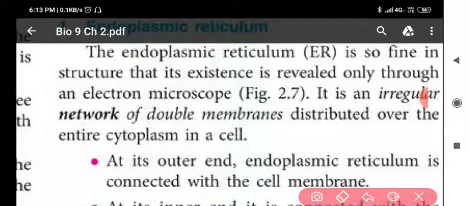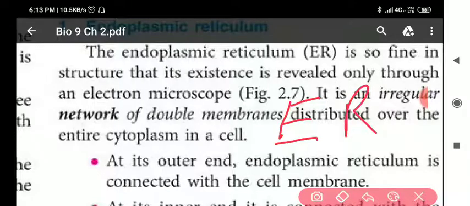My dear students, there are two types of endoplasmic reticulum. In short, we can say ER. ER means endoplasmic reticulum.